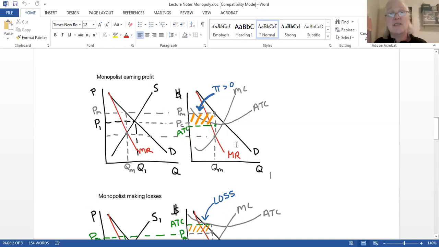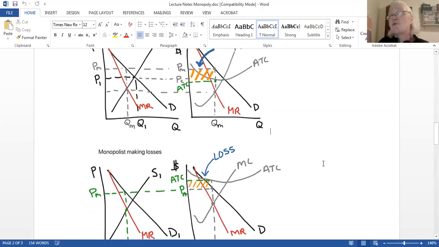The good news is because of those barriers to entry, what happens in the short run is exactly the same for the long run. The long run and the short run are not different for the monopoly model because of the barriers to entry. There will be no entry or exit of other firms to adjust that to break even, like in the perfectly competitive markets.